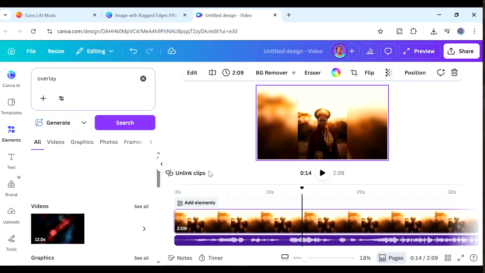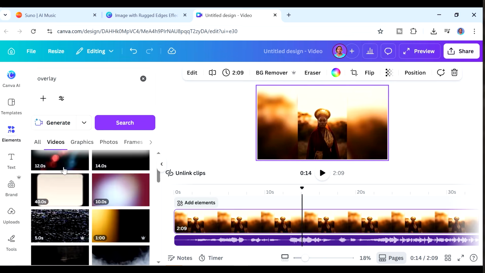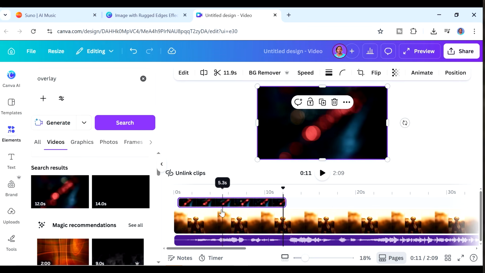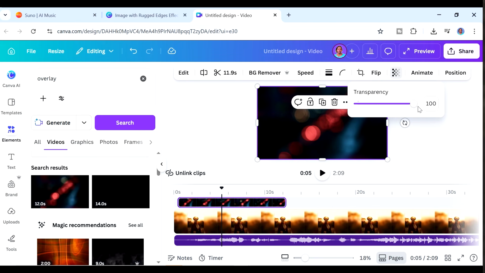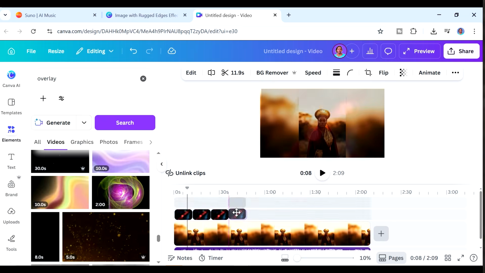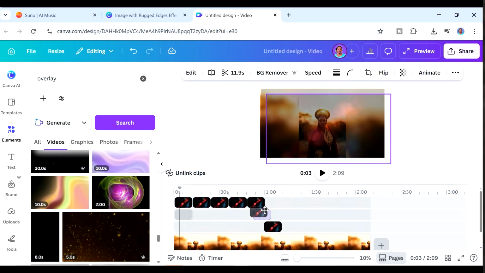And then I went to elements and I looked for an overlay, and then I just put it on top of the image that we have. And then I also reduced the transparency so that you can just see it slightly. Stretch it out over the entire length of the music video.